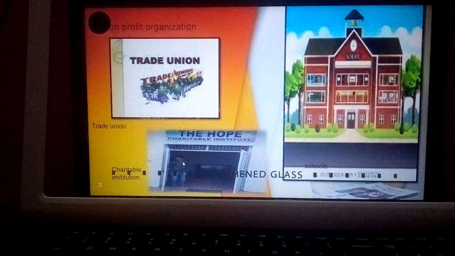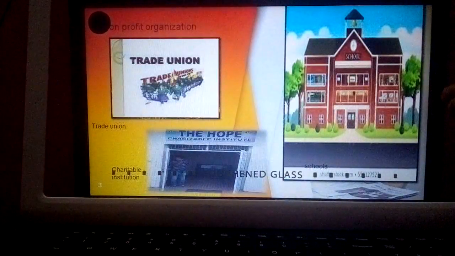First one is trade union. These are also NPOs where they protect the interest of their members in case of any difficulty the employee faces in an organization, like not getting proper wages or exploitation. At this time the trade union protects their interest. So it is a kind of service. It is not a product offered by that union. It is a service offered to its members.